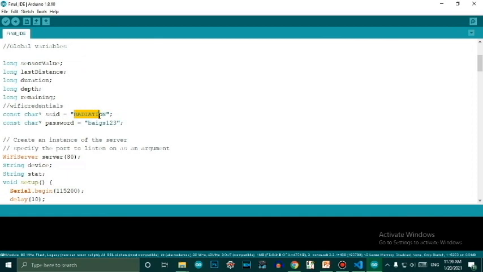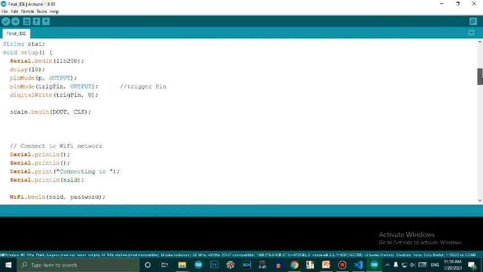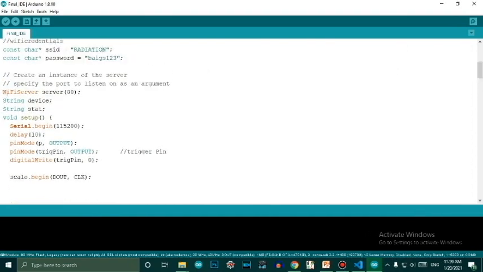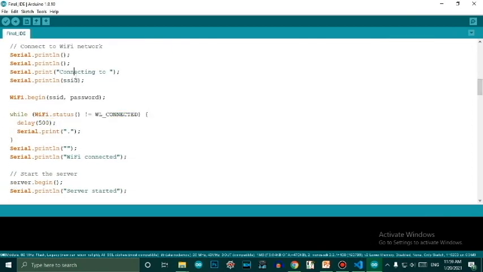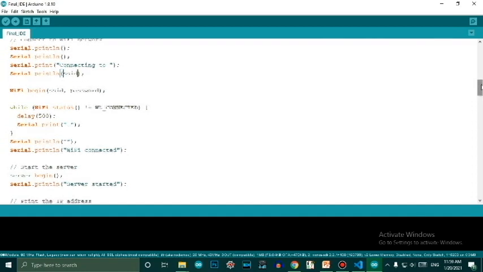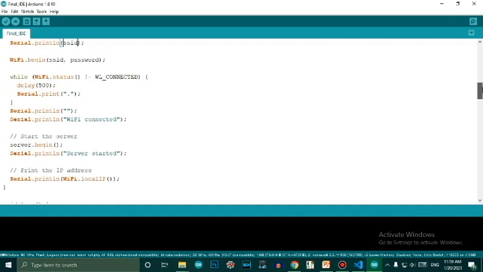This is the SSID of my Wi-Fi network at my home, called radiation, and I gave some password to it. Then we are creating a local server here with this command. We initialize the server here on port 80, and all these things are for initializing and making the pins output or input. Here we are searching for the server SSID. When my ESP8266 tries to connect to the network, it displays that it is connecting, and it reads the SSID which I have given above.